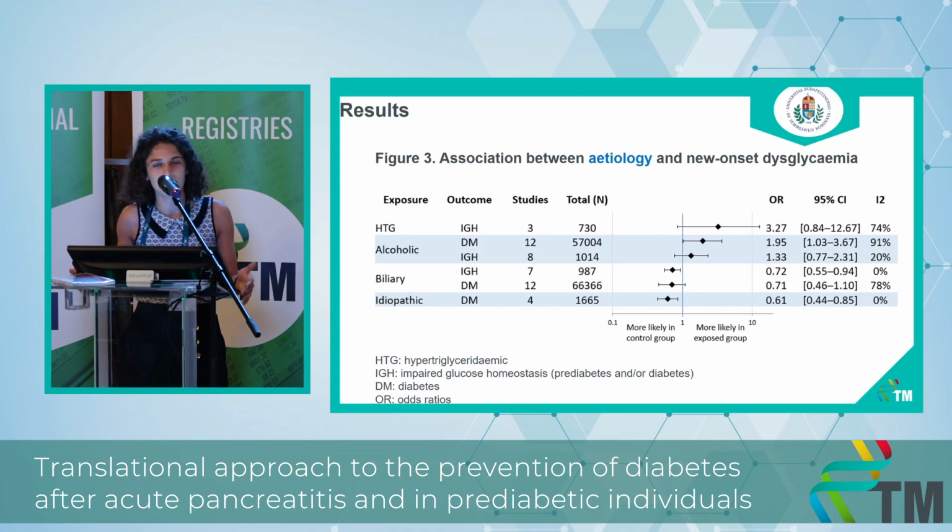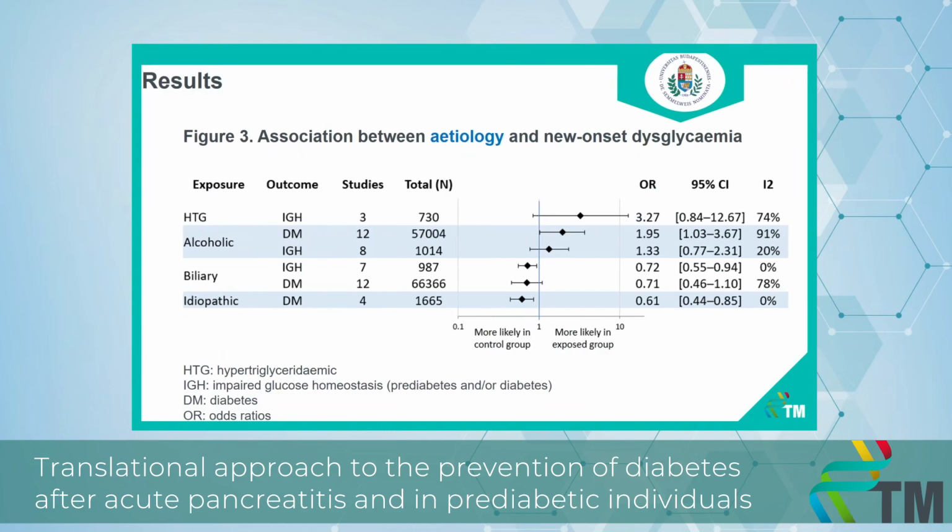You may notice that we found that having alcoholic or hypertriglyceridemic etiology is associated with an increased risk of developing dysglycemia. Although it did not reach statistical significance for hypertriglyceridemia, that's likely due to the small number of studies. There are only 3 of them that we could pull data from. So we would probably get significance if there was more data.